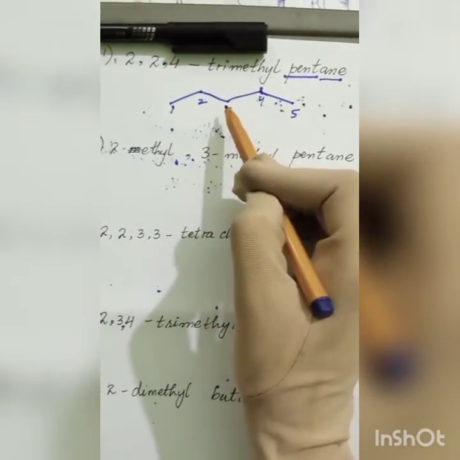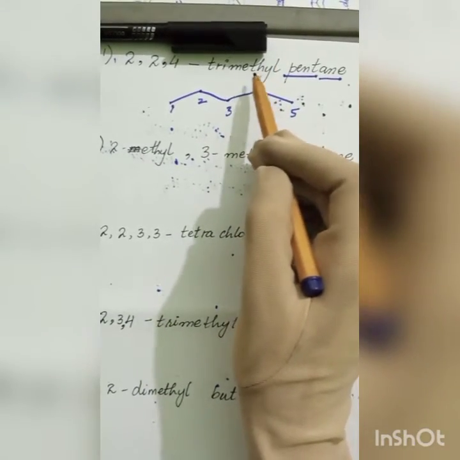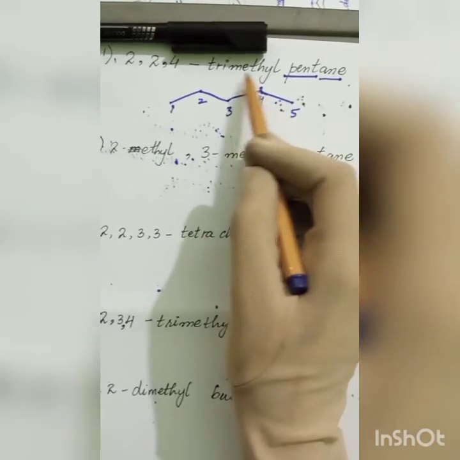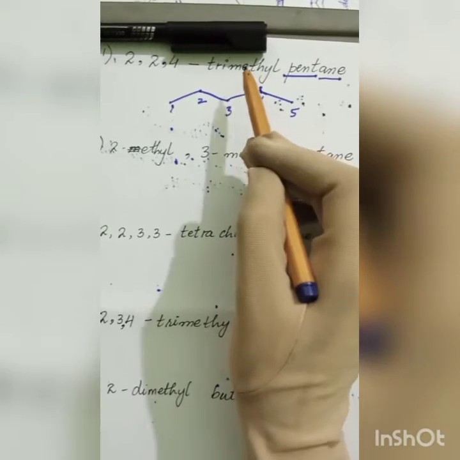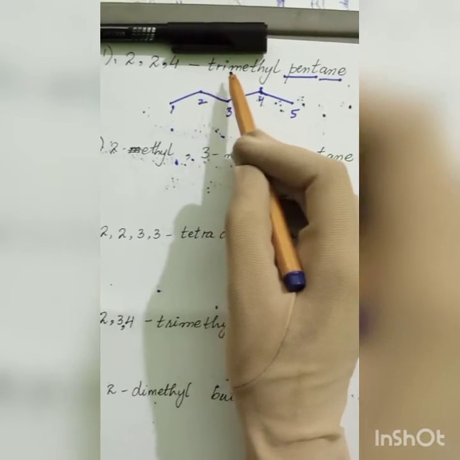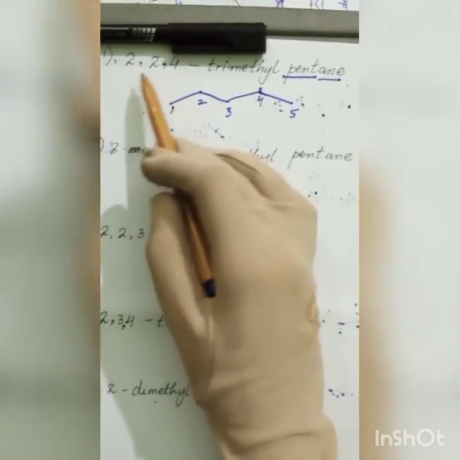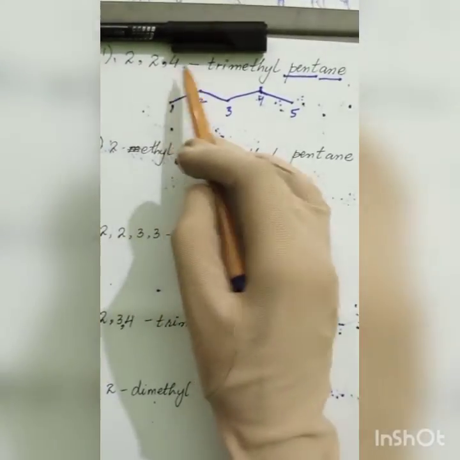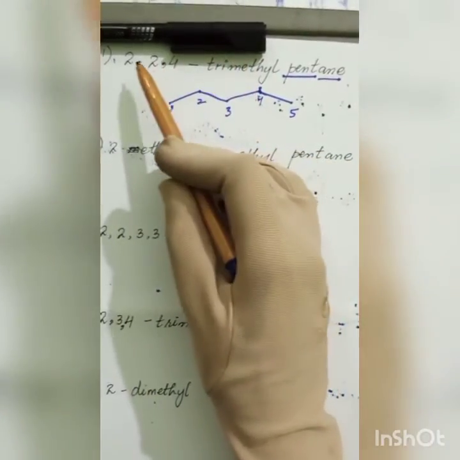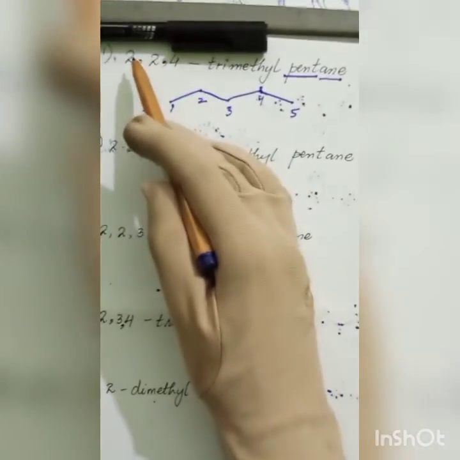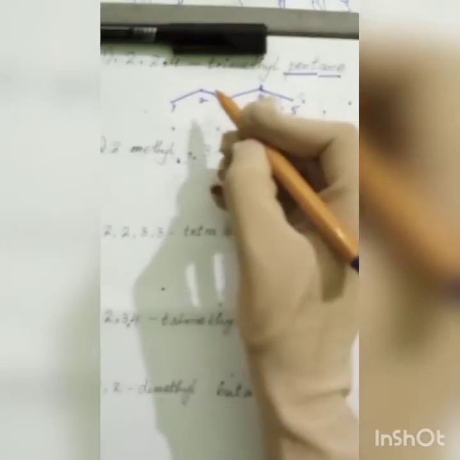Now the third point you must do in this type of situation is the branches. Only one type of branch, methyl, and 3 in number. Why 3 in number? Because 3 positions are given, 2, 2 and 4. So it means there are 3 methyls positioned over 2, 2 and 4. So there must be 2 methyls at position 2, one for each. So I will draw 2 methyls here.